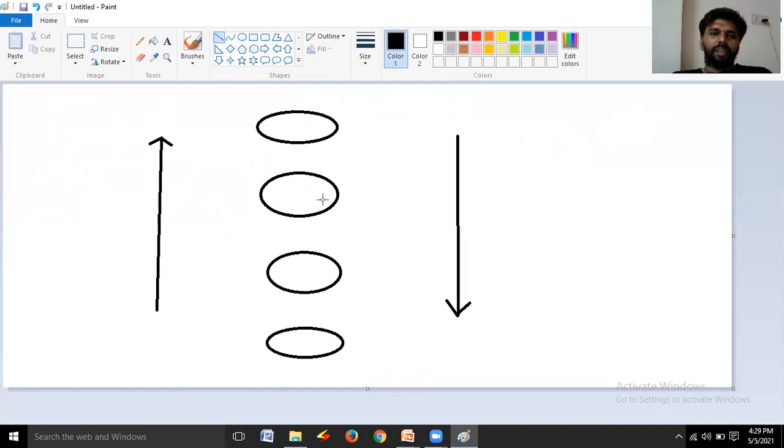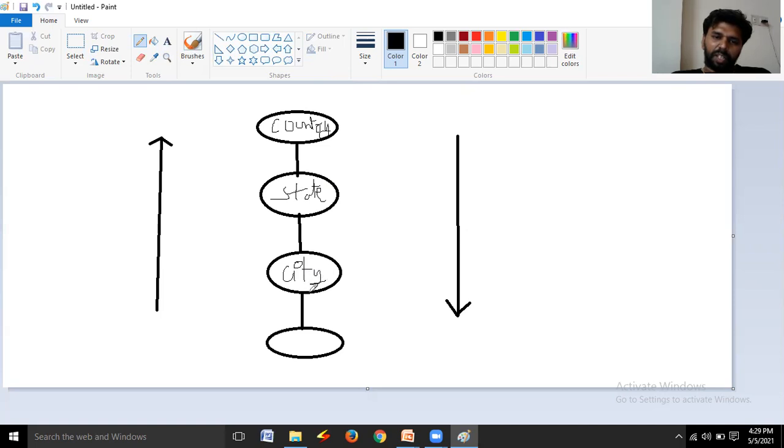Observe this diagram clearly. Suppose this may be a country, and the next level is what? State. And the next level is what? City.